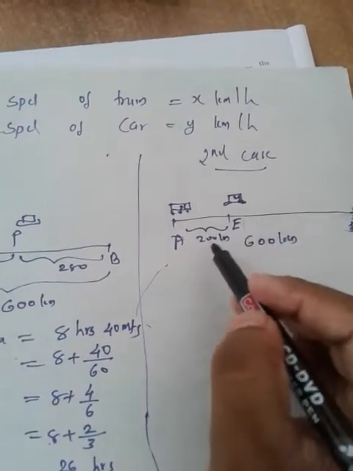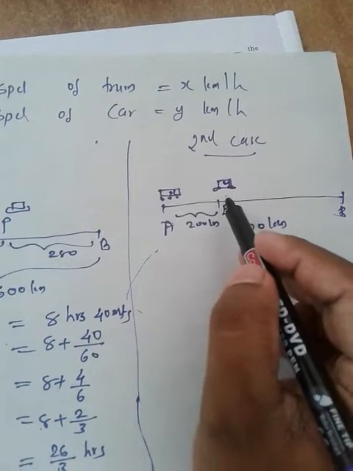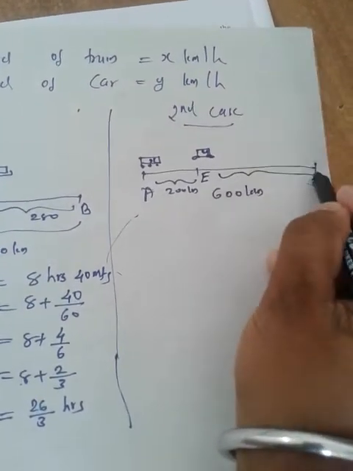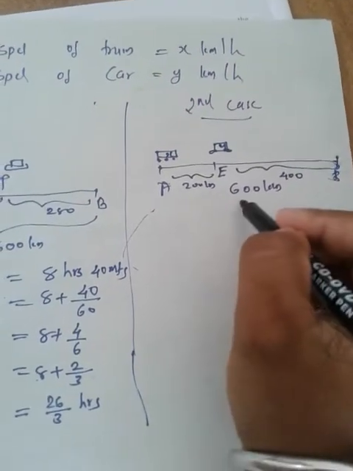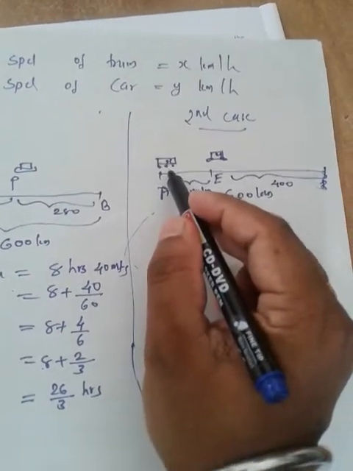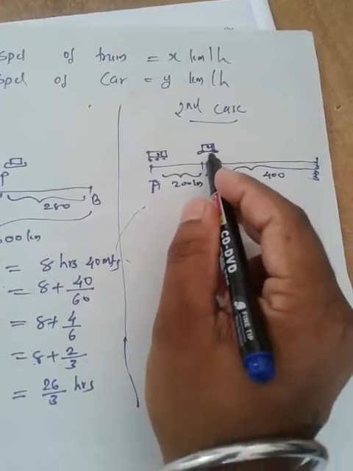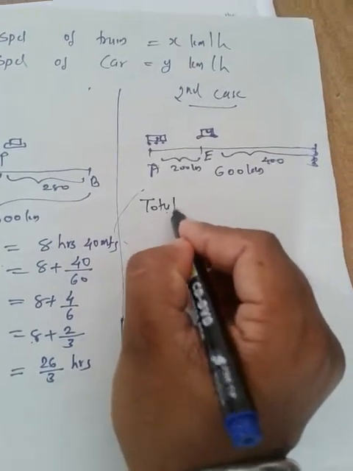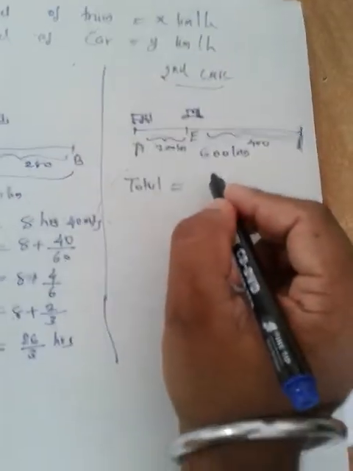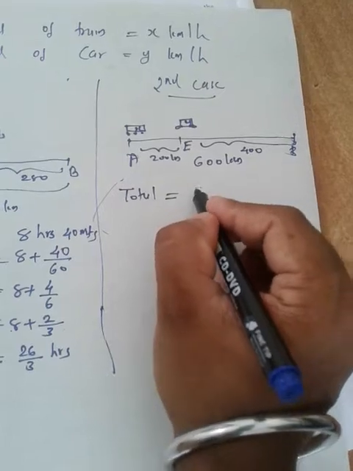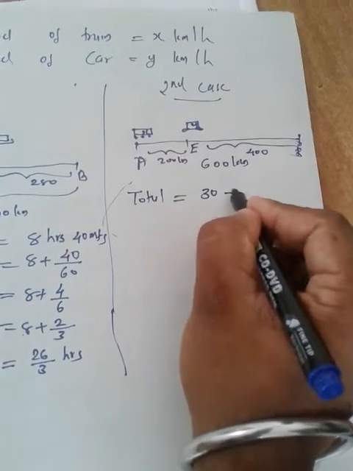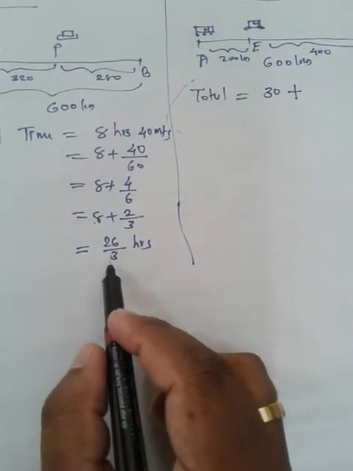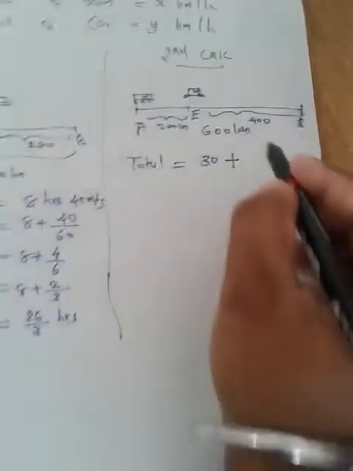And now he's going to travel the remaining distance by using this car. The remaining distance, in the sense, 400 out of 600: 200 he used the train, and the remaining 400 he has to use a taxi. And the total time is given in this way: 30 minutes more than the first time. 30 minutes more than the first time means 26 by 3.